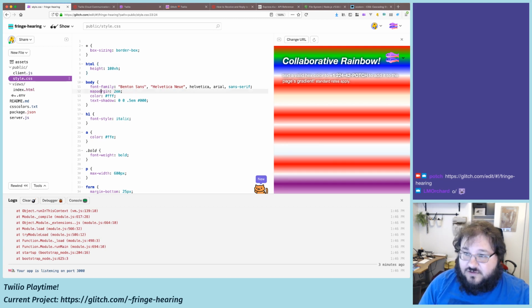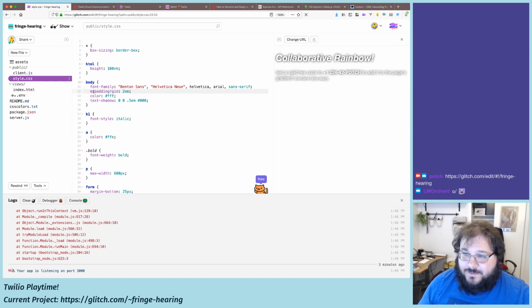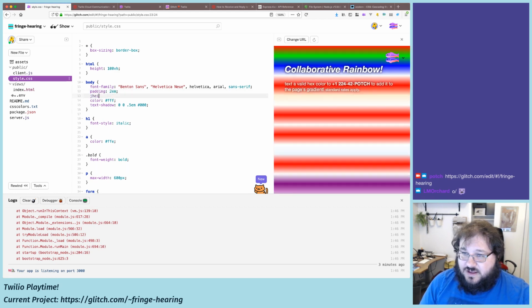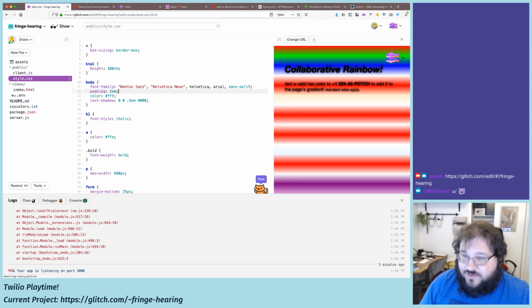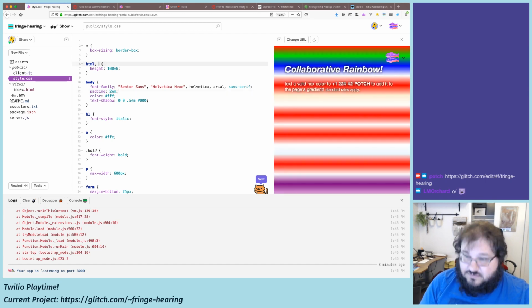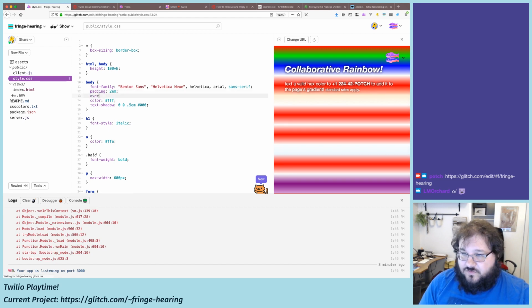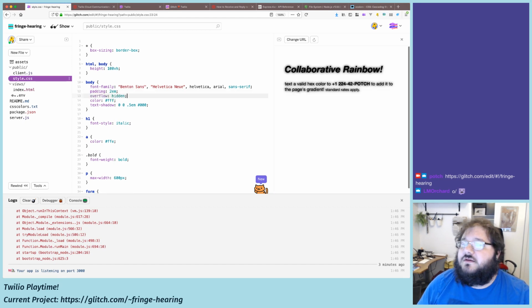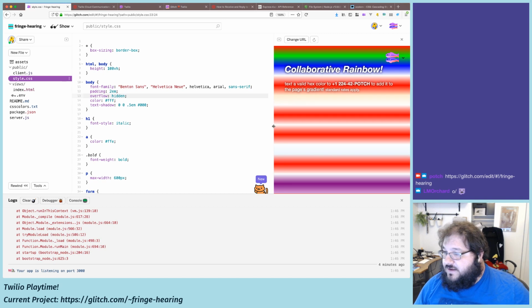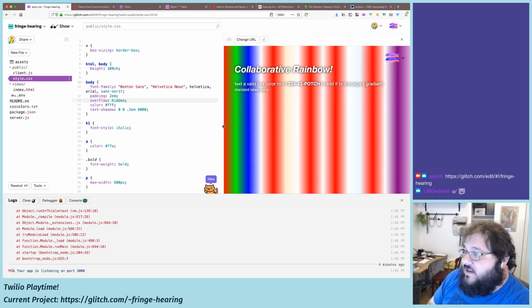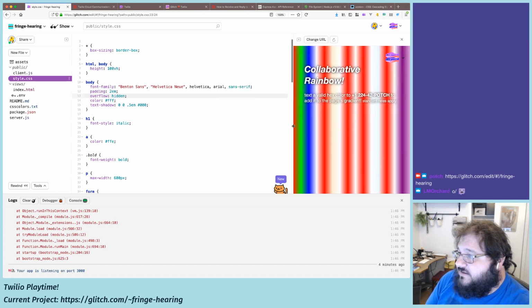I can also do padding 2em, and do both of these things. Have both of them be the same height. And then say overflow hidden. There. So now it updates occasionally. It updates every 5 seconds, but if I make it wider than it is tall, it becomes a horizontal gradient.